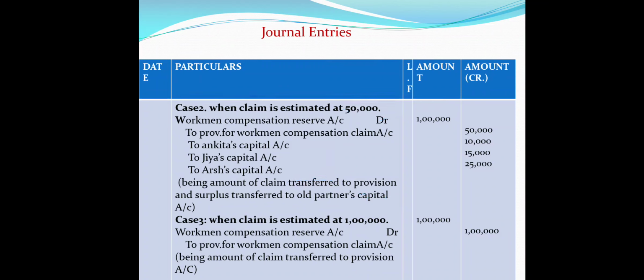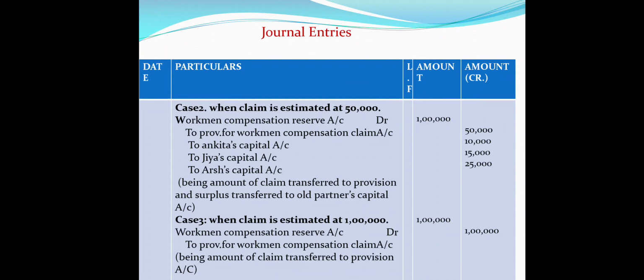So the entry will be workman compensation reserve account debit with 1 lakh to provision for workman compensation claim, which is given as 50,000, to Ankita's capital, to Jia's capital, to Arsh's capital. It is divided in their old profit sharing ratio, and it comes as rupees 10,000 in Ankita's capital, rupees 15,000 in Jia's capital, and rupees 25,000 in Arsh's capital.